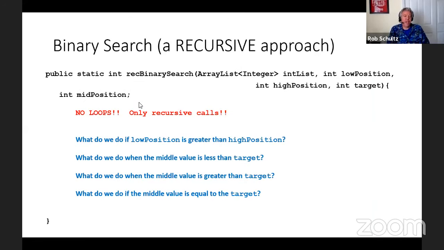What I would like you to do for the next, let's say 2 minutes, is think about how we could implement binary search recursively. In other words, no loops. We only want recursive calls, but I want you to think specifically about 4 questions. What do we do if our low position is greater than our high position? What do we do if the middle value is less than the target? What do we do if the middle value is greater than the target? And what do we do if the middle value is equal to the target? I'm going to give you about 30 seconds to start fleshing a little of this out on paper. And then I'm going to put a hint up on the screen to help you out a little bit. Okay, so go ahead and go.